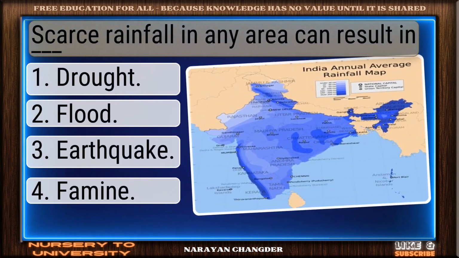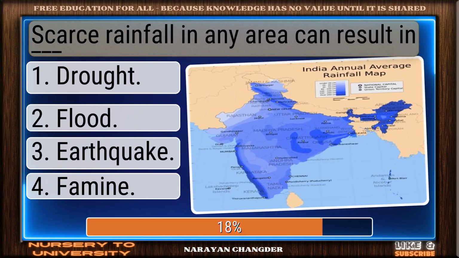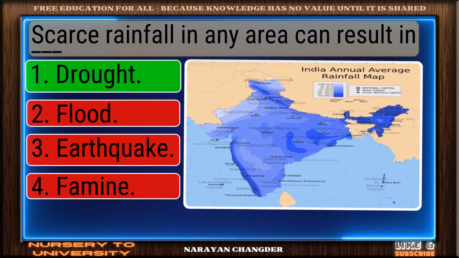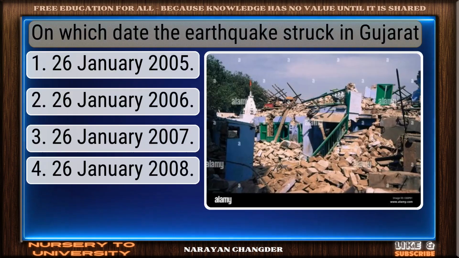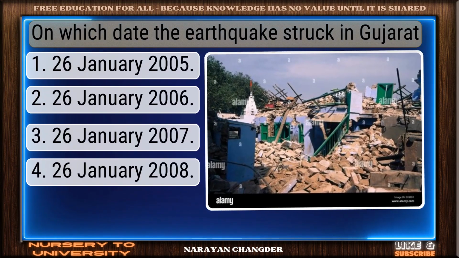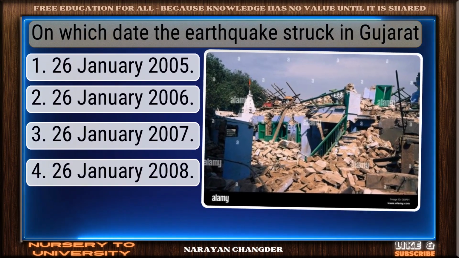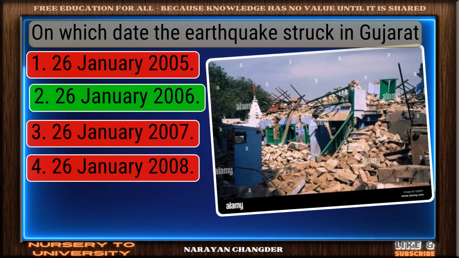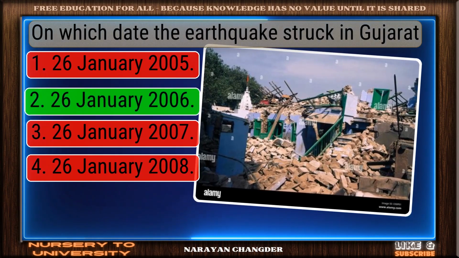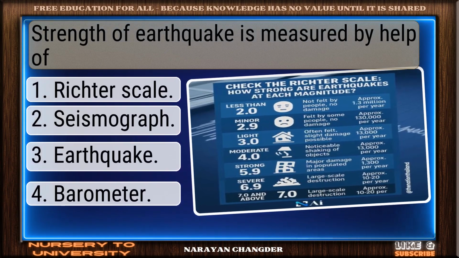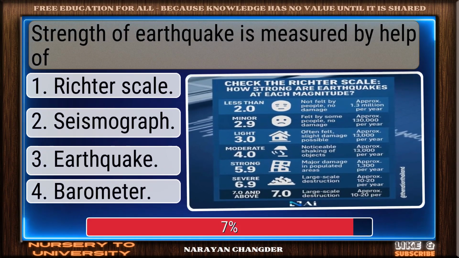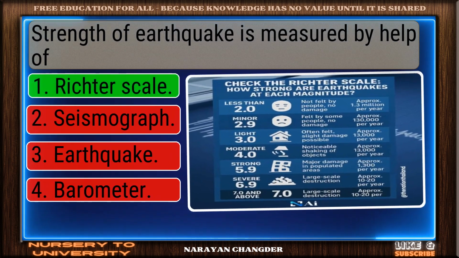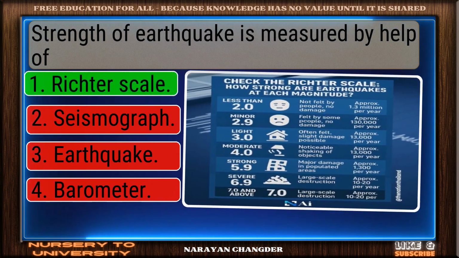Scarce rainfall in any area can result in dash. Exactly. Drought makes sense, and it is the right choice. On which date the earthquake struck in Gujarat? Good job. Your answer 26 January 2001 works well here. Strength of earthquake is measured by help of. You're right. Richter's scale is the correct answer.